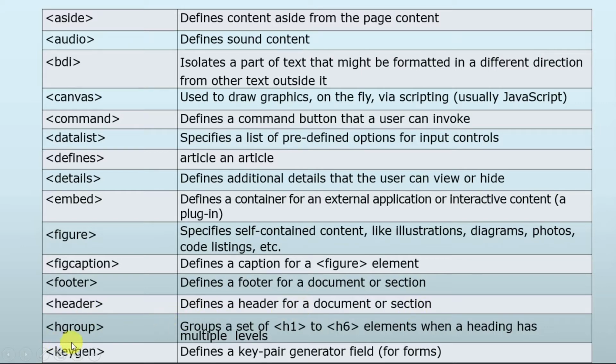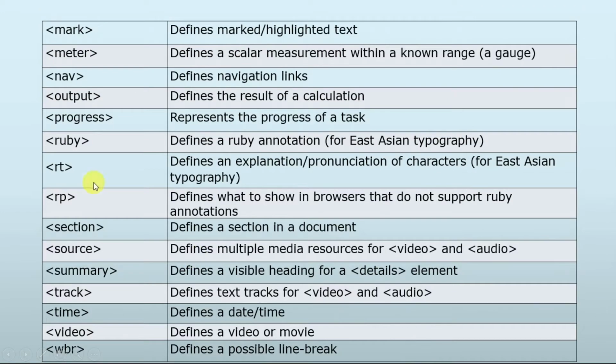Then we have hgroup, that is a set of headings which range from H1 to H6, and that are very much useful for headings. And then we have keygen, that defines a key pair generator field. It is widely used for forms. Then we have the mark element, which defines marked or highlighted text. Suppose we want to highlight some portion or some text in our code, we can do that with the help of the mark element.